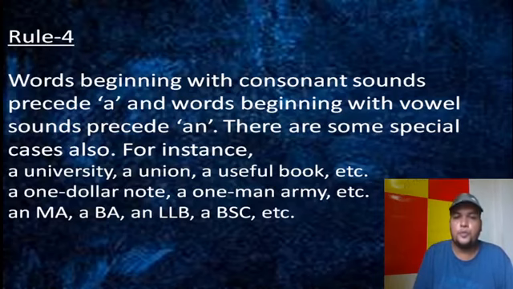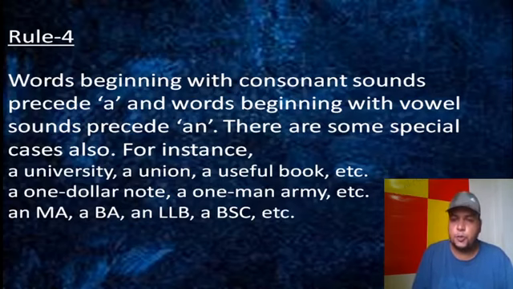For MA, if you want to pronounce M, 'eh' comes first, which is a vowel sound. LLB, to pronounce L, 'eh' comes first, so it is also a vowel sound. So in case of a vowel sound, even in an abbreviation, we will take an. But BA, BSc, if you want to pronounce B, B comes first, and B is a consonant sound. So in this case, a is used.